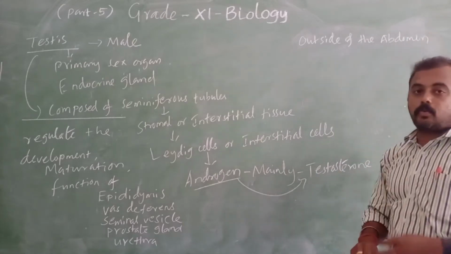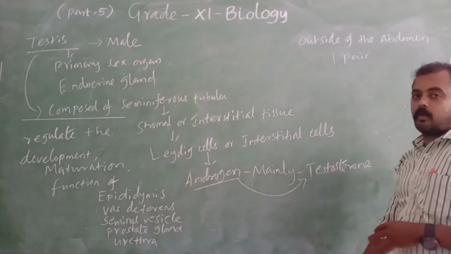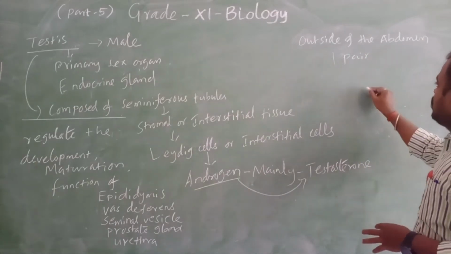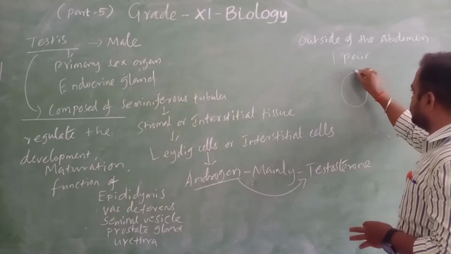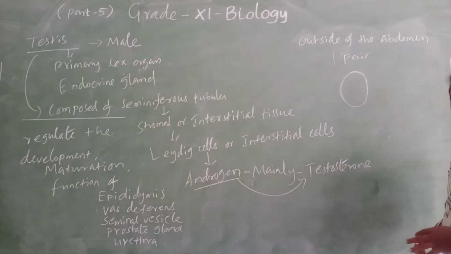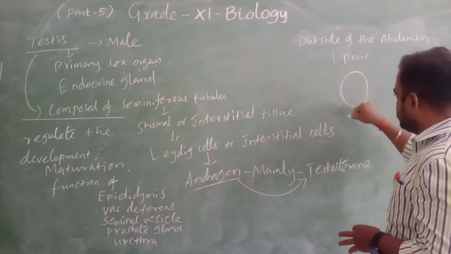Okay. So one pair of testis is present in the scrotal sac.